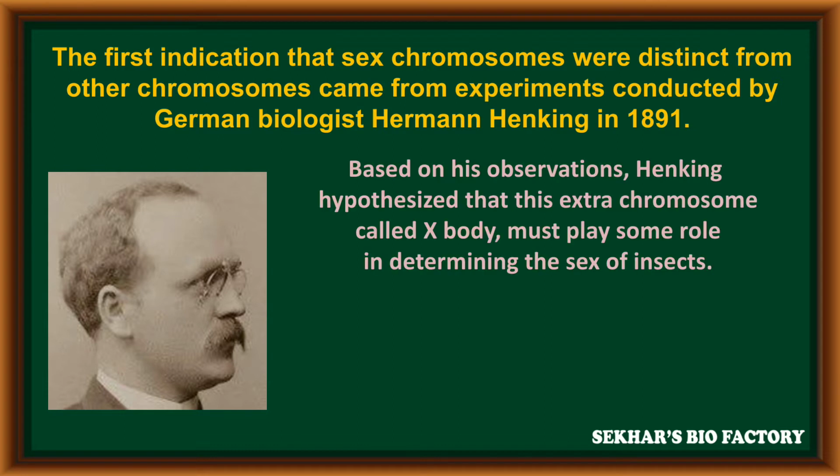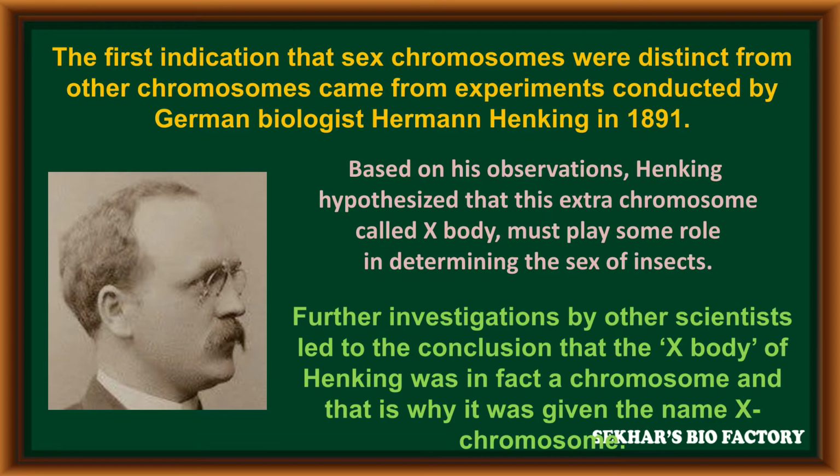Based on his observations, Henking hypothesized that the extra chromosome called X body must play some role in determining the sex of insects. Further investigations by other scientists led to the conclusion that the X body of Henking was in fact a chromosome, and that is why it was given the name X chromosome.